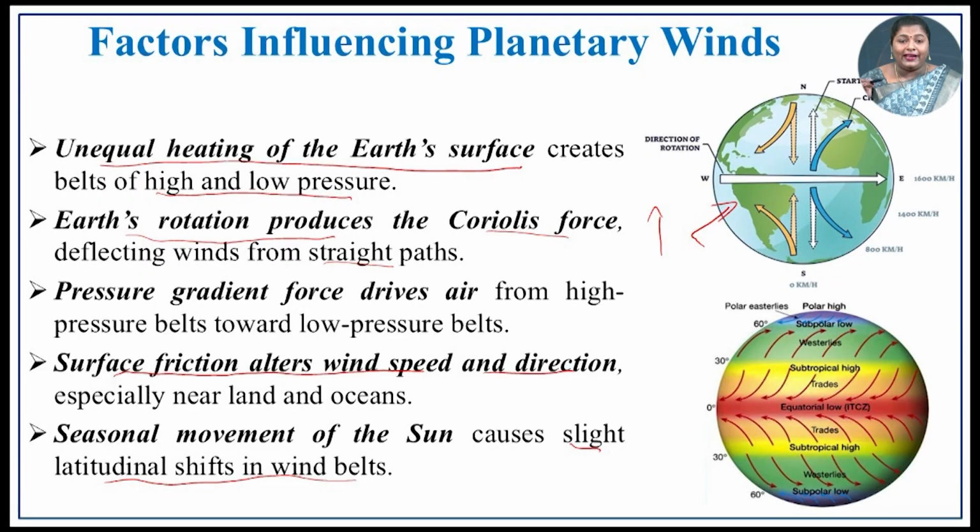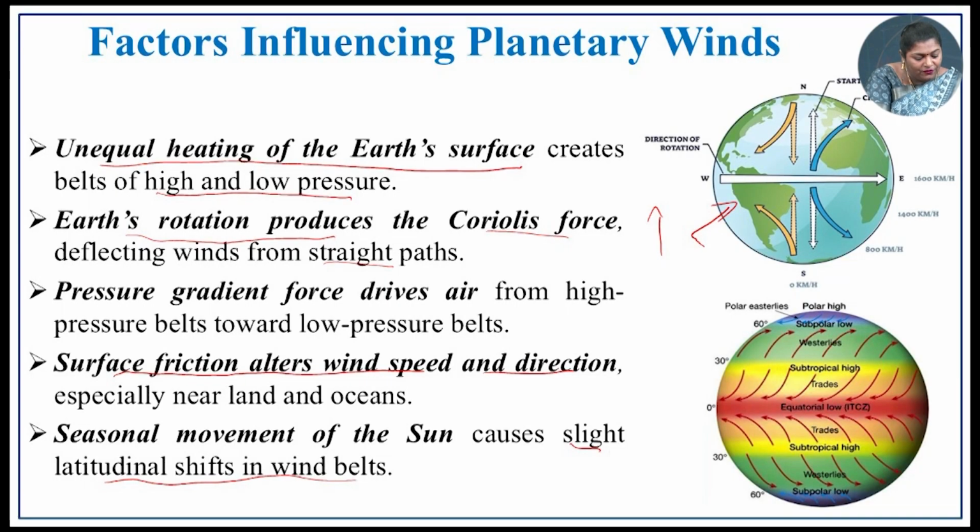So, because of this Coriolis force, and the pressure gradient force which drives the air from high pressure belts towards the low pressure belts. So, this PGF is nothing but a force. This force exerts on the wind, which most probably will be traveling because of this PGF from high pressure region towards the low pressure region.